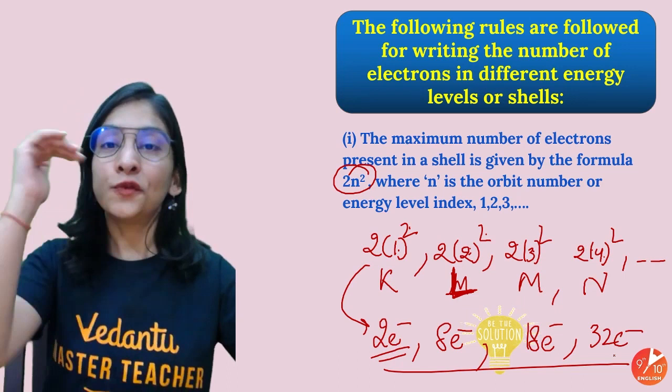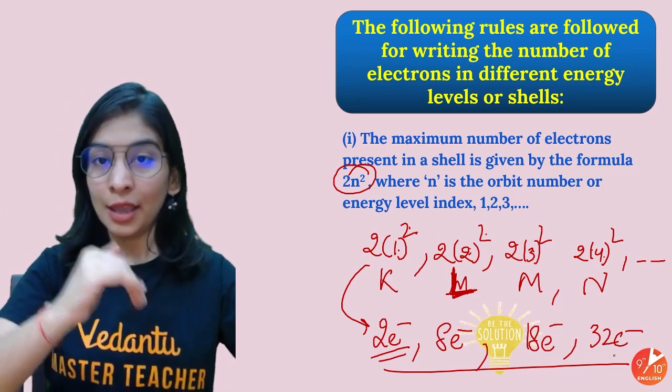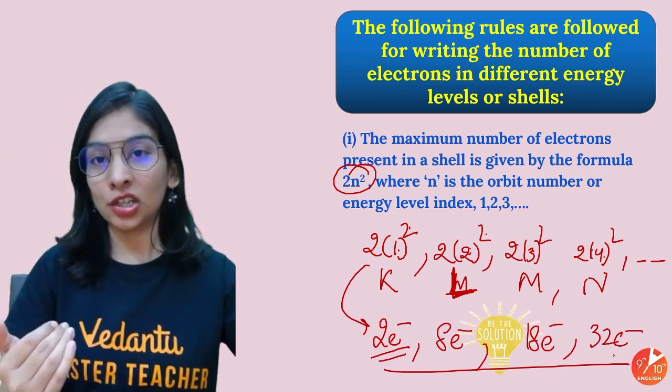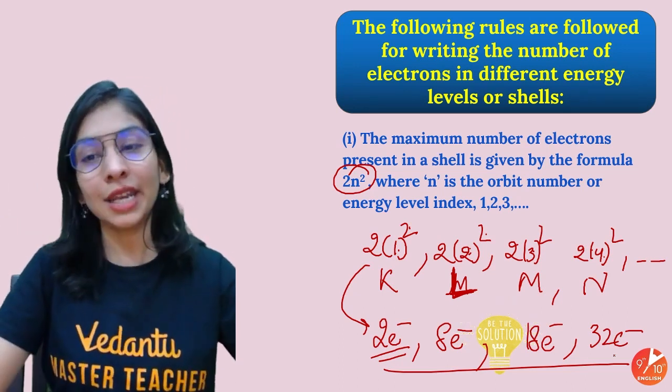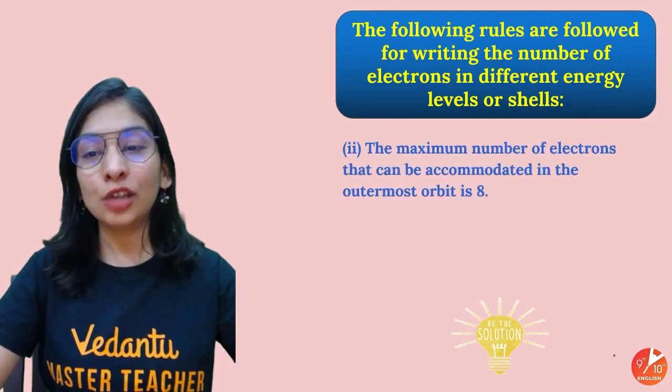In the sense that first we put the electrons in the first shell. When it is completed, we move to the second shell. When the second shell is completed with all its electrons, we move to the third shell and so on, which is very easy and you should know that.